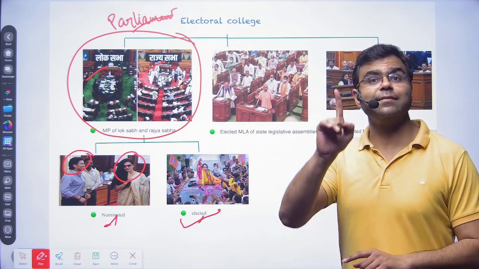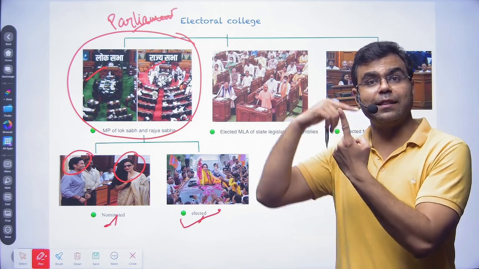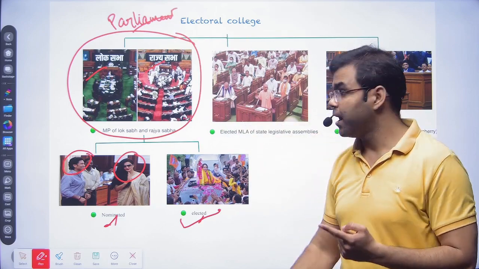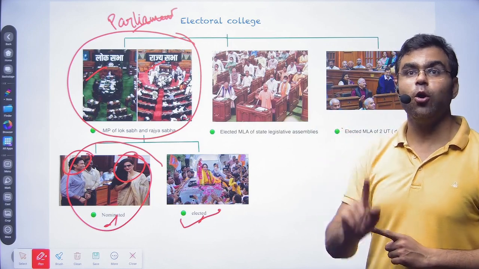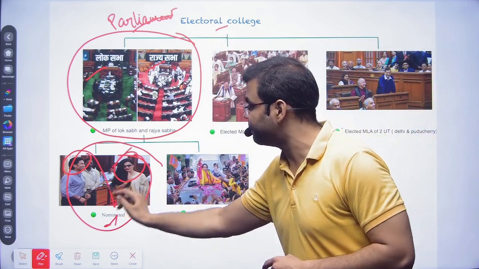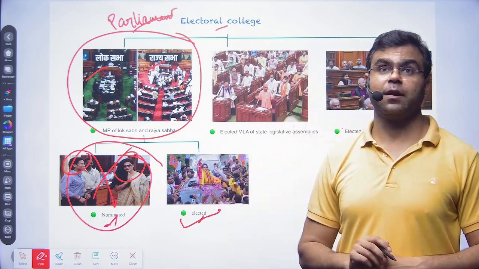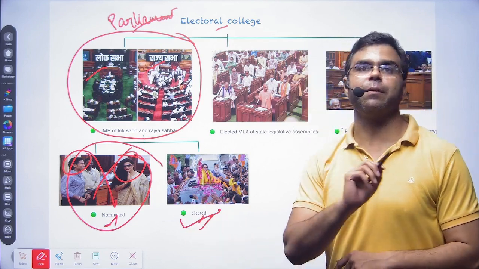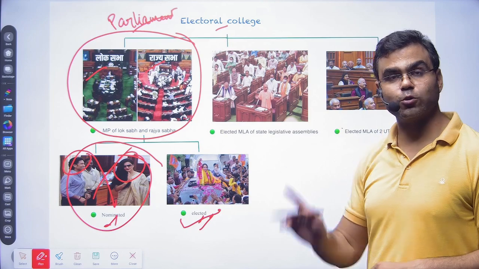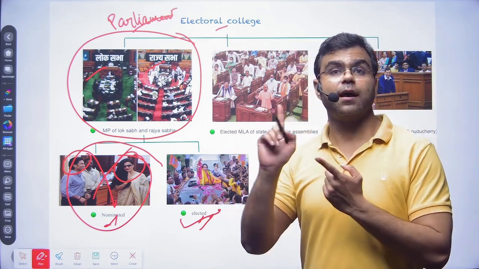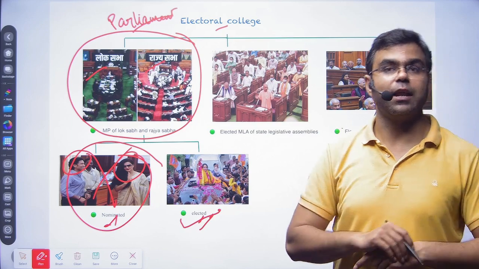Now, as I said, we the people of India elect our MPs and they elect the president. Have we elected the nominated members? No. So in the electoral college, the nominated members are not allowed to vote in the presidential election. The elected members are allowed because we elected them. We voted for them, so now they will be allowed to choose. So keep in mind, not all members of parliament are allowed to vote in the presidential election.